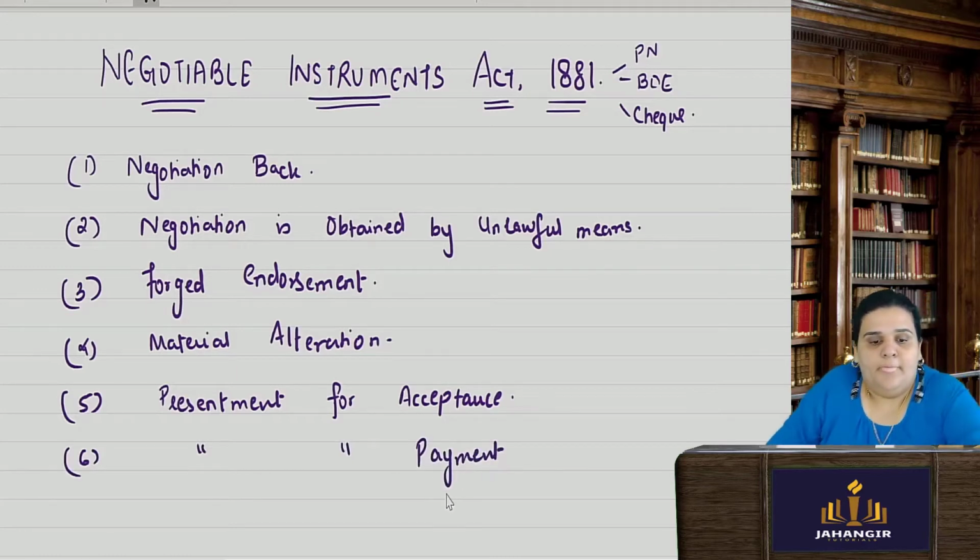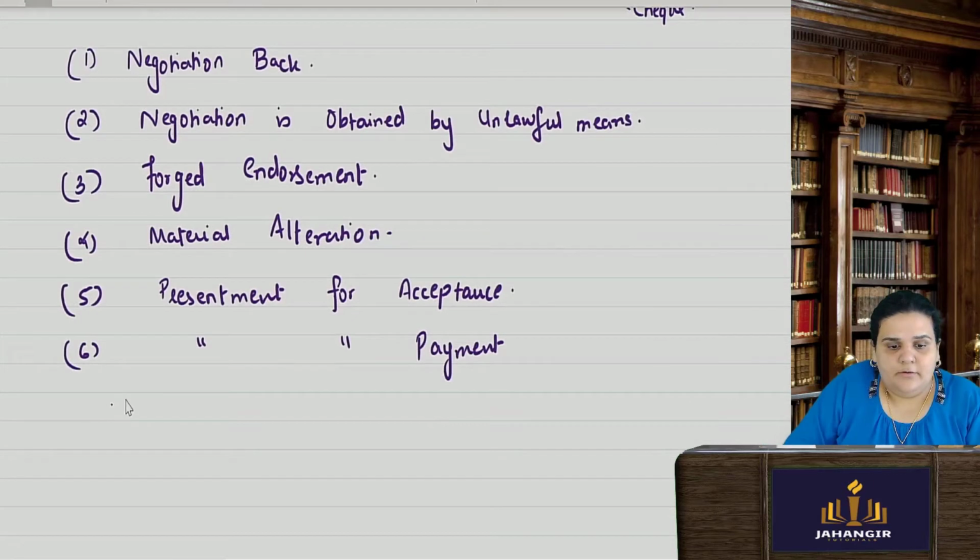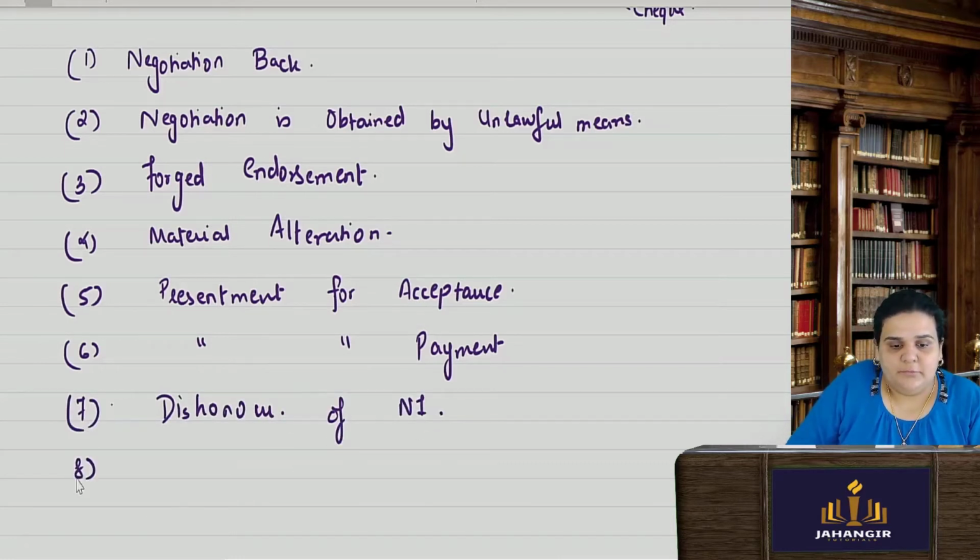Then dishonor of a negotiable instrument, and next, the remedies available for such dishonor.